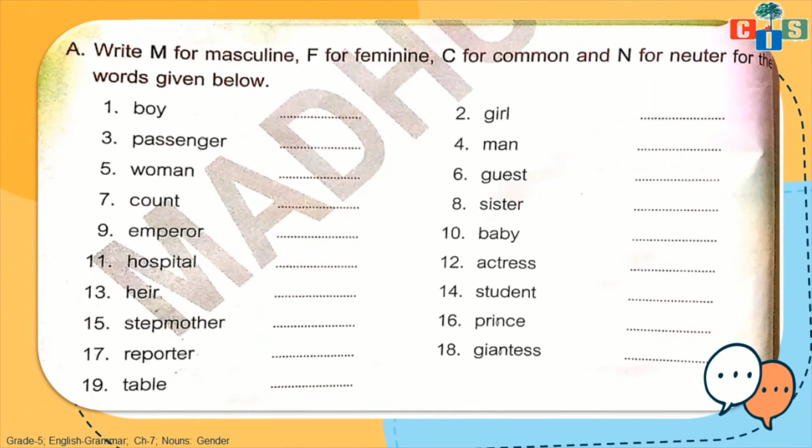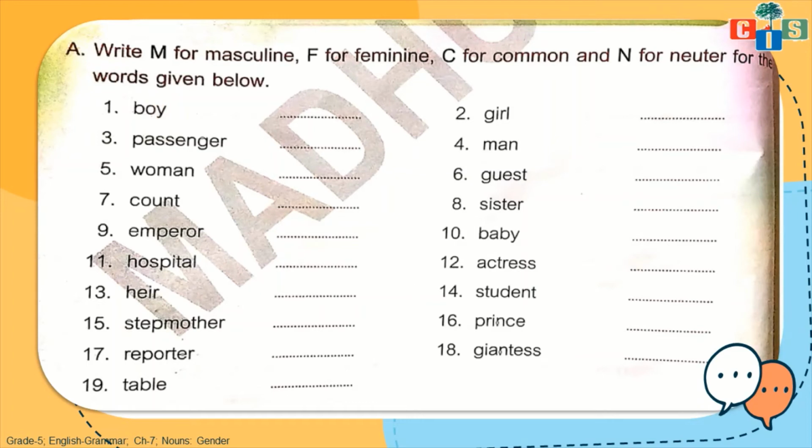Yes scholars, what you have to do here: write M for masculine, F for feminine, C for common, and N for neuter for the words given below. In front of those words, blanks are there, and you have to write in those blanks whether these words are feminine, common, masculine, or neuter gender.